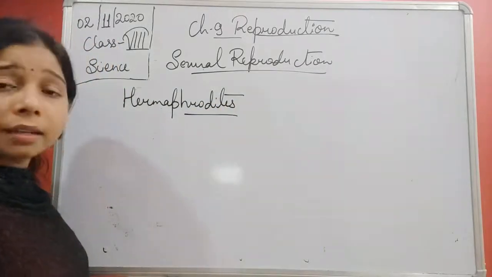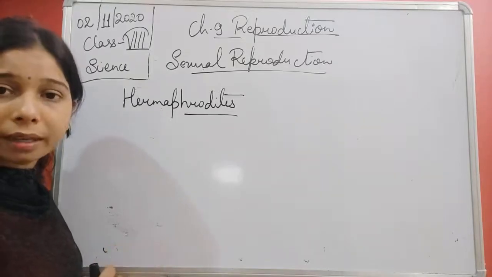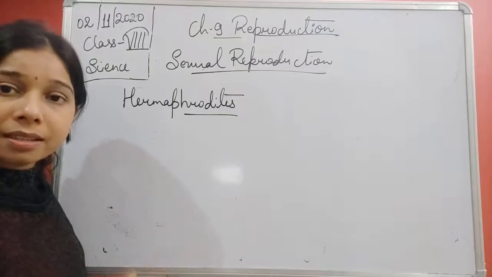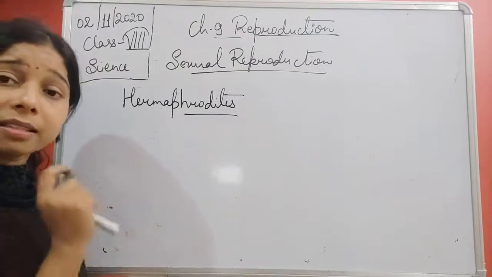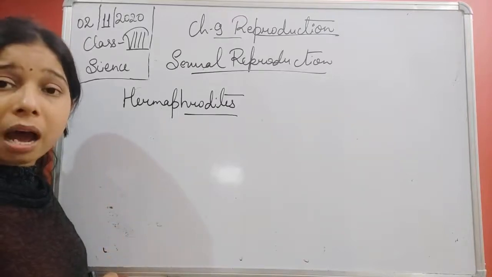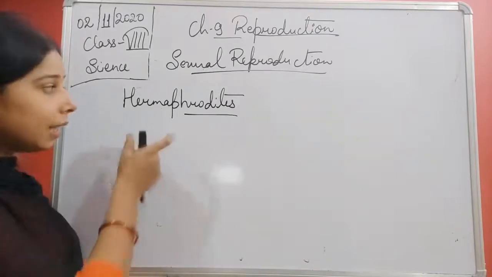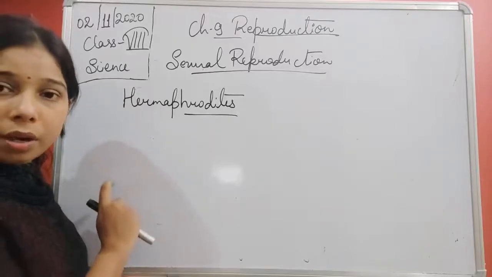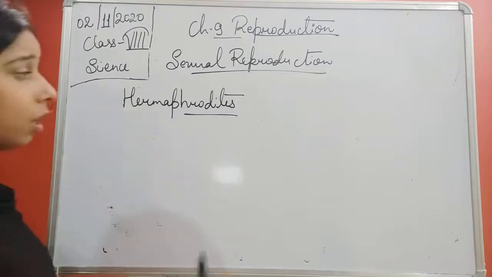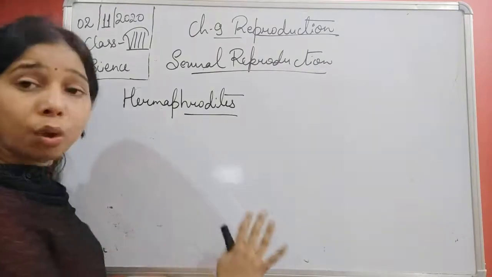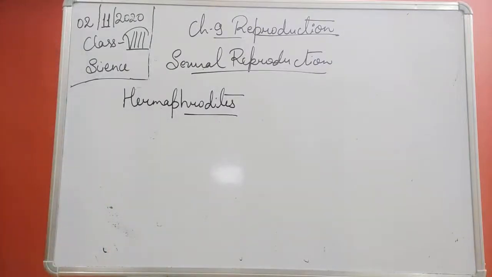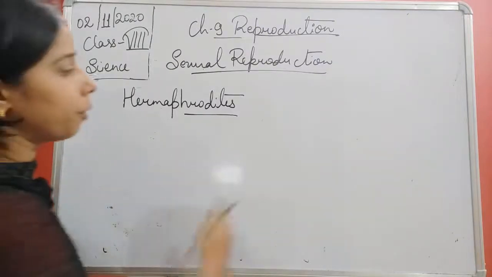Hermaphrodites are those organisms in which the male sex cell and the female sex cell are both present in the same individual. Such organisms are known as hermaphrodites. The name herma means both. So hermaphrodites are organisms having both reproductive organs in the body, the male reproductive organ and the female reproductive organ.